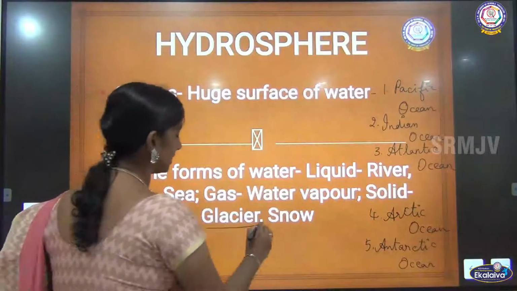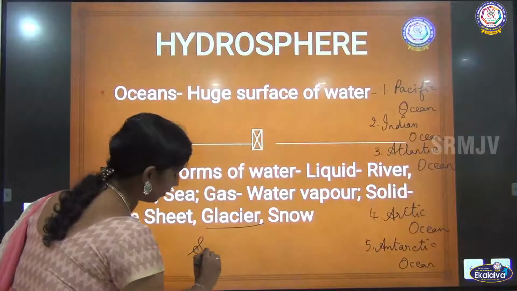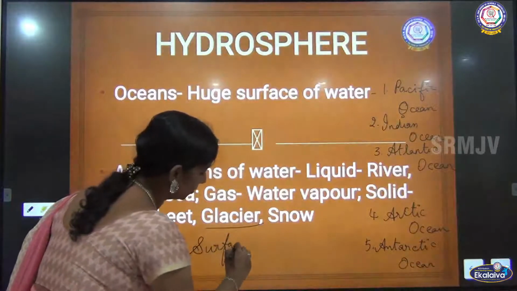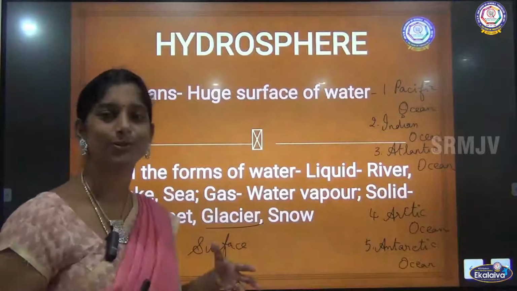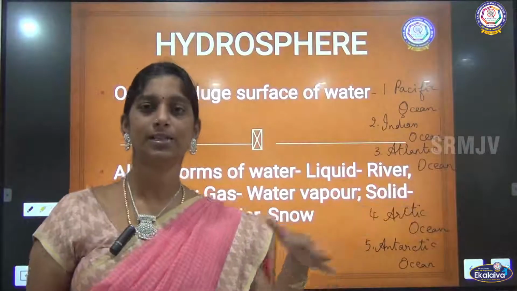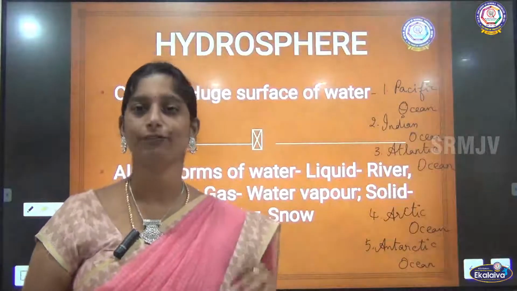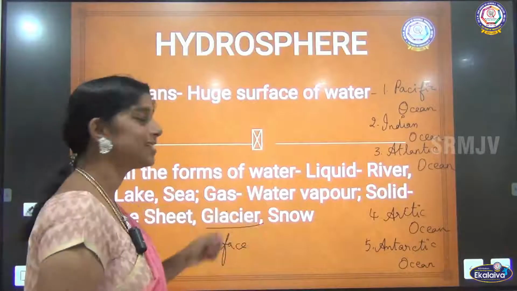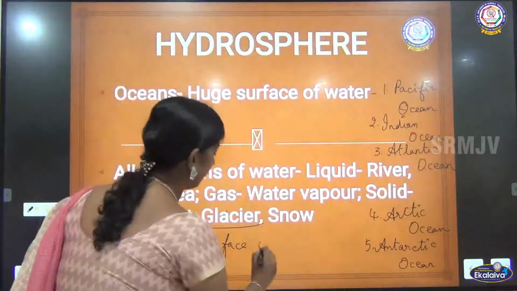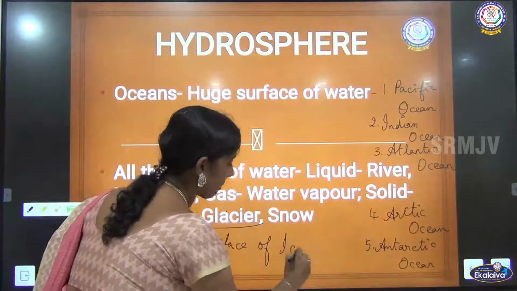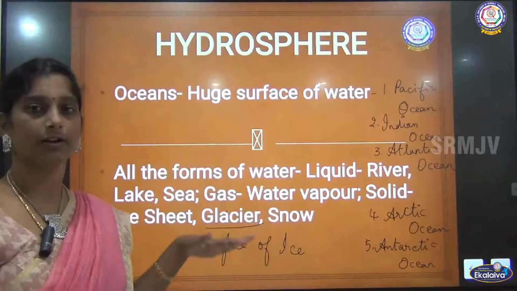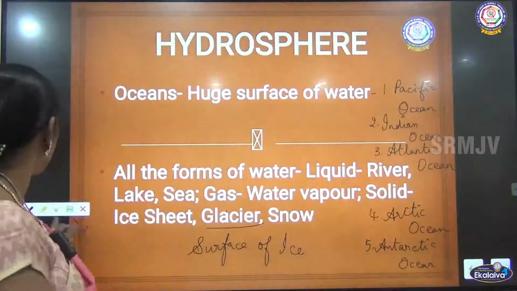A glacier is nothing but a surface of ice. You would have seen in some movies, where ice fully covers a surface, that is, the land itself is in the form of ice, right? That is called a glacier, a surface of ice. All these together form the hydrosphere.